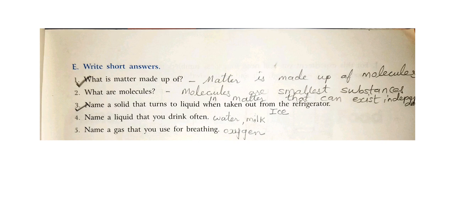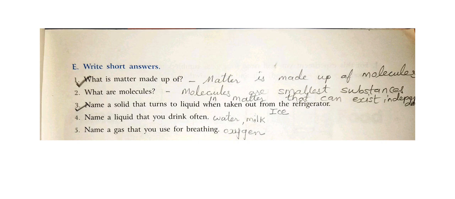Second question: what are molecules? Molecules are the smallest substances in matter that can exist independently.